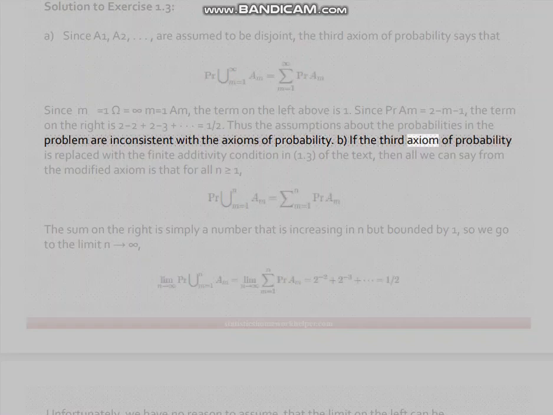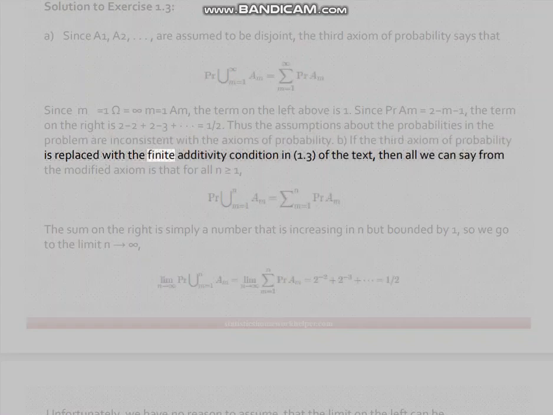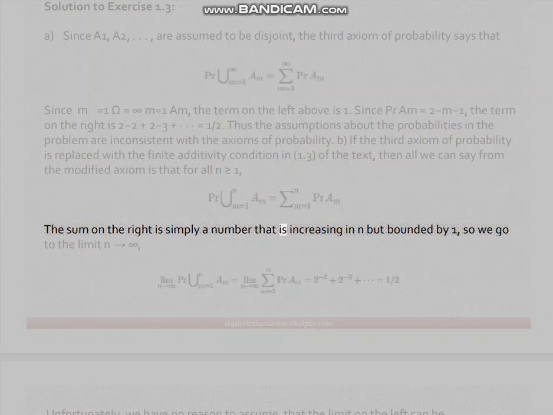B. If the third axiom of probability is replaced with the finite additivity condition in 1.3 of the text, then all we can say from the modified axiom is that for all n greater than or equal to 1, the probability of the union is the sum. The sum on the right is simply a number that is increasing in n but bounded by 1, so we go to the limit n to infinity.